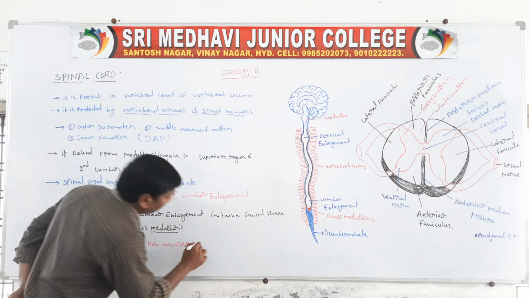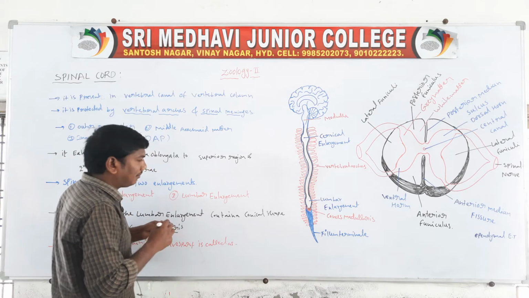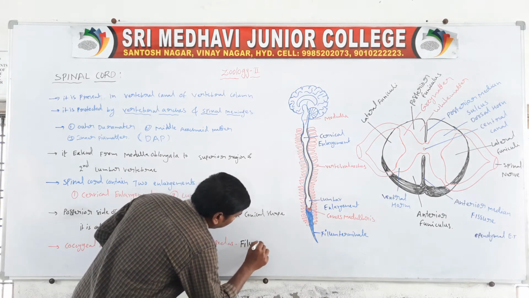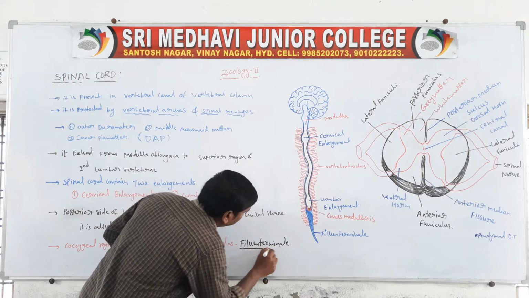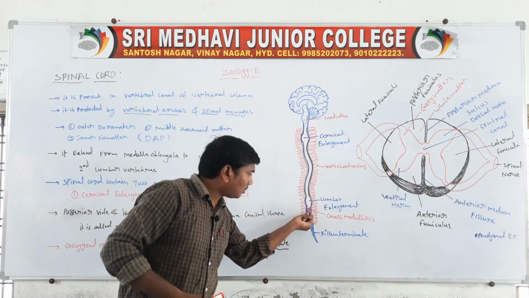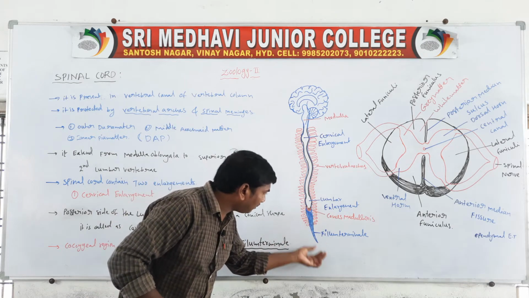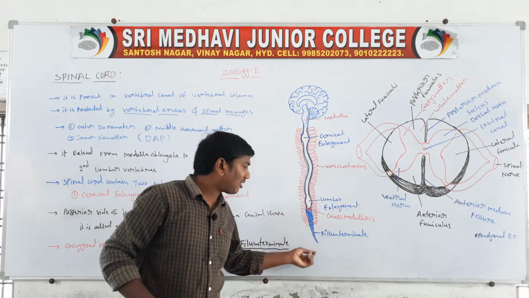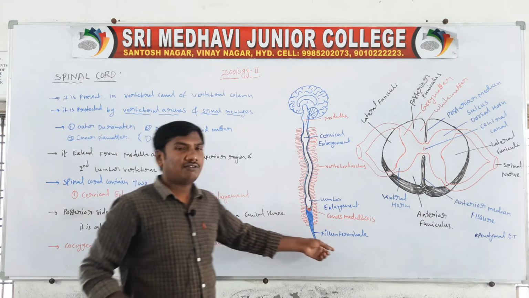The non-nervous part is called the filum terminale. These are the coccygeal region. Below the second lumbar enlargement, they contain a non-nervous part. This blue line is the non-nervous part, and this part is called the filum terminale.